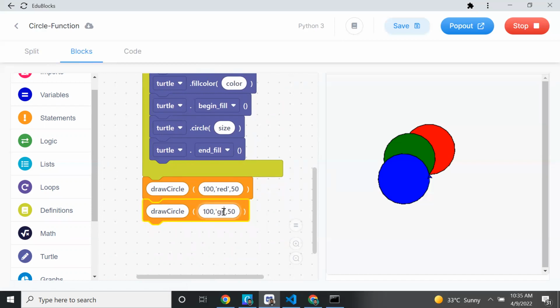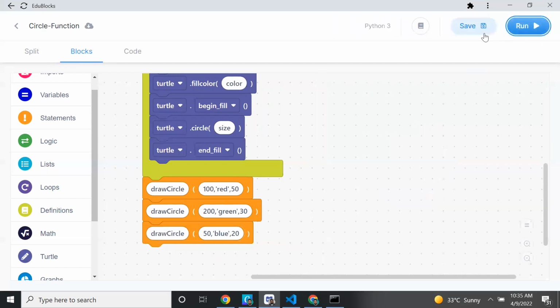So change to green color. If I want blue color, the size and angle should be the same only? No, you can change. I will change the size to 200. I'll change the angle to 30. Now I can change the size of the circle to 50. Angle is 20. Okay, then we'll see. Now we'll run it.